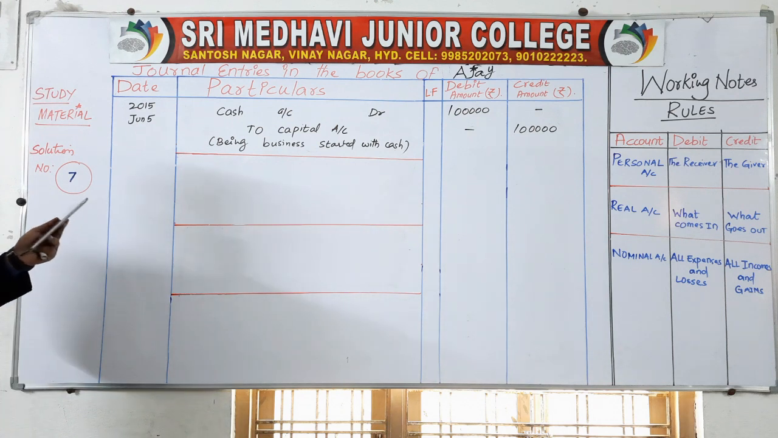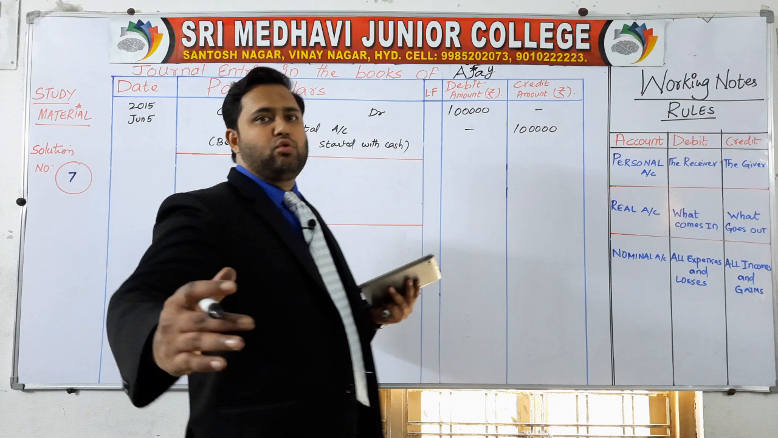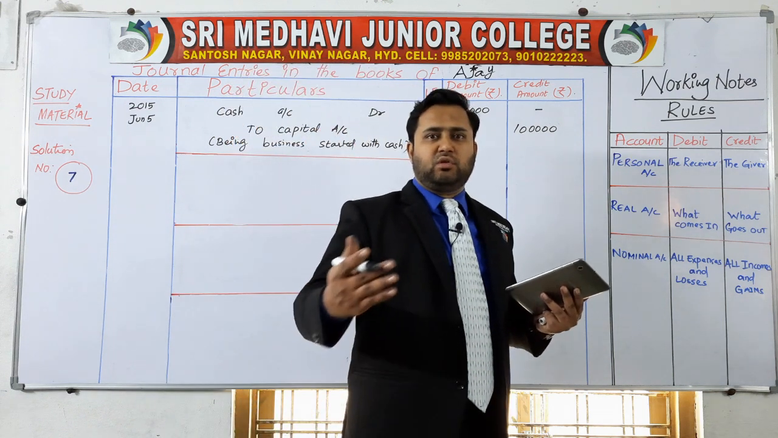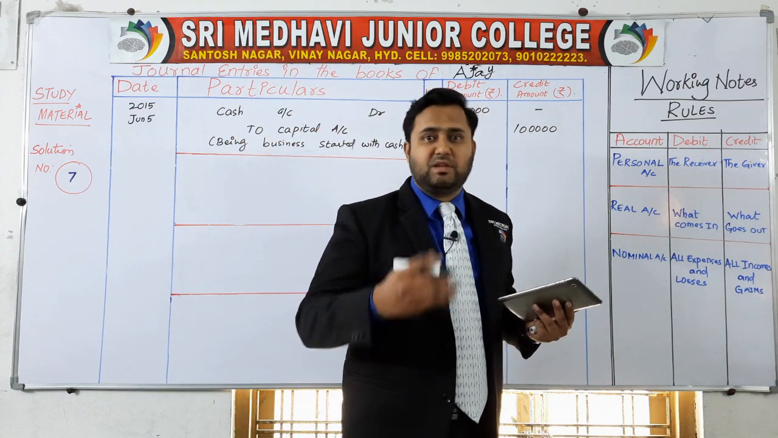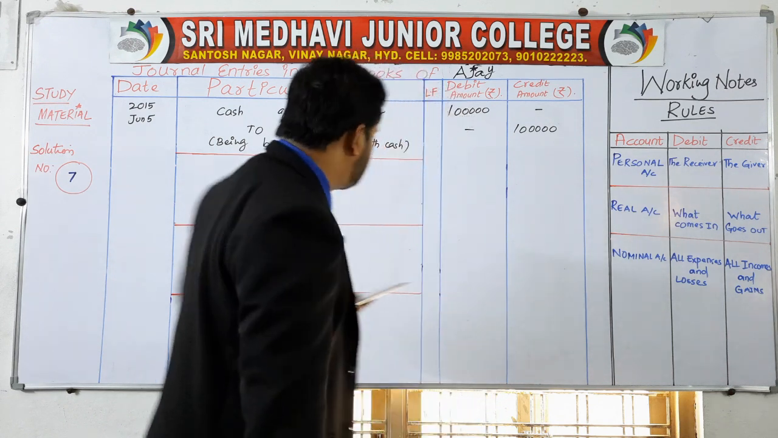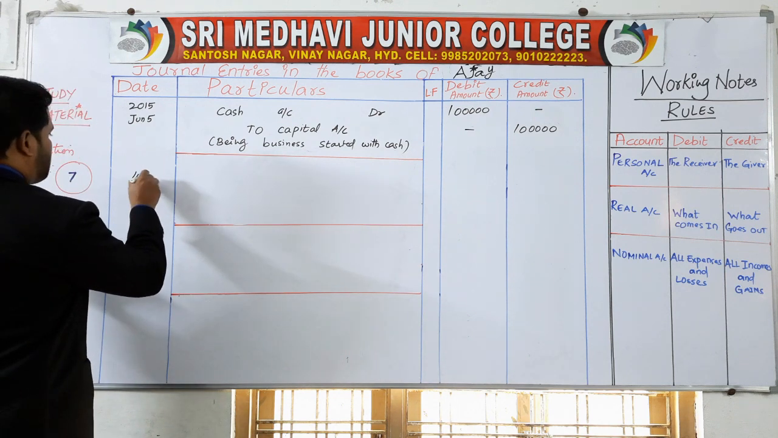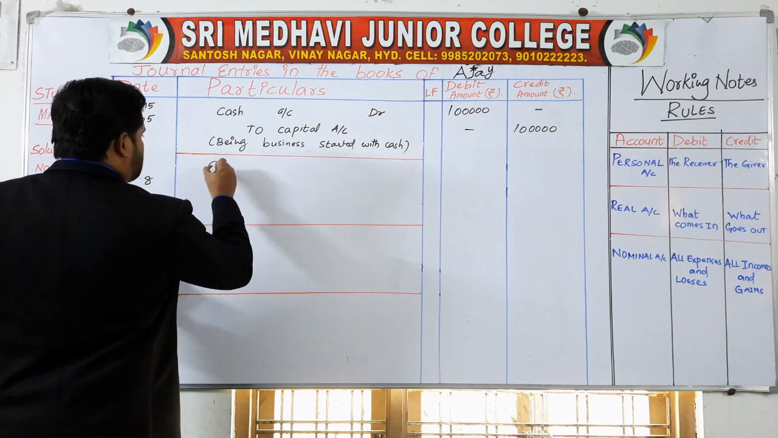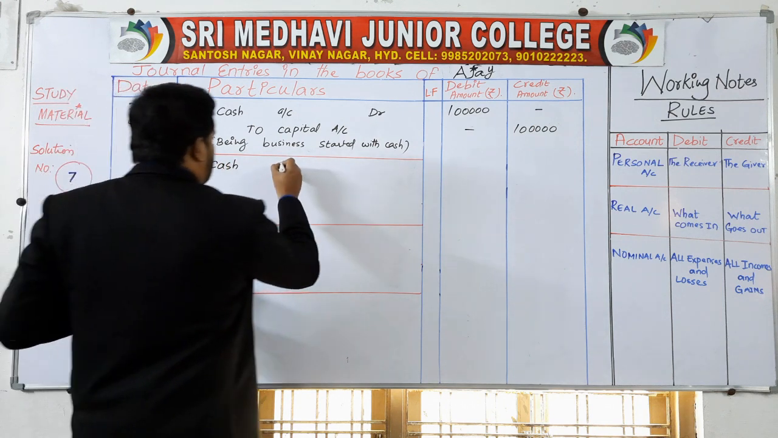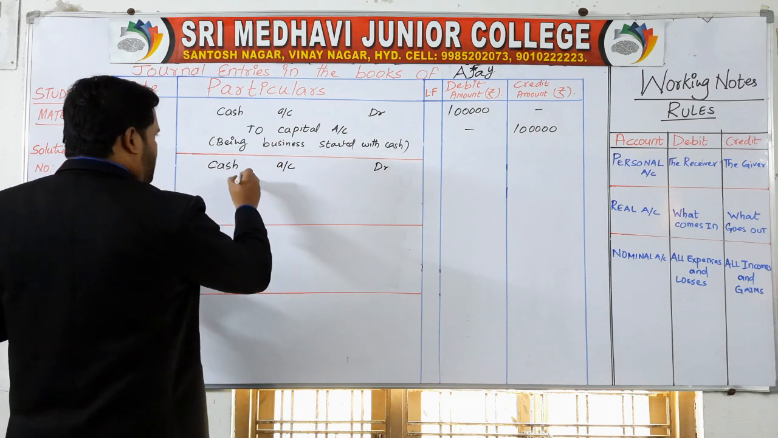Next, sold goods for cash. You have sold the goods for cash. So as soon as you sold the goods, what will you receive? You will receive the cash. So if cash comes in, debit it. So let's see how to debit here. June 8th. Cash comes in, debit the cash. Cash account debit.